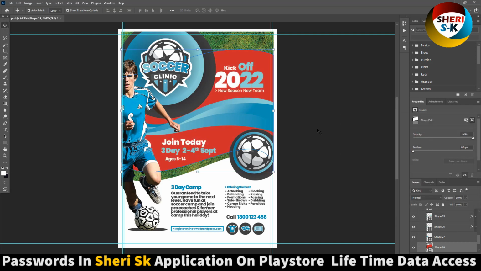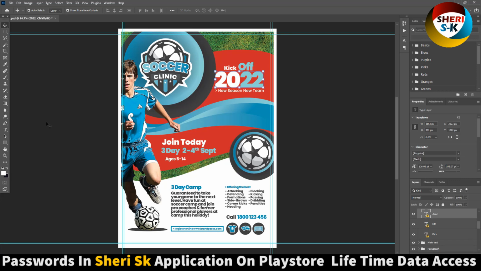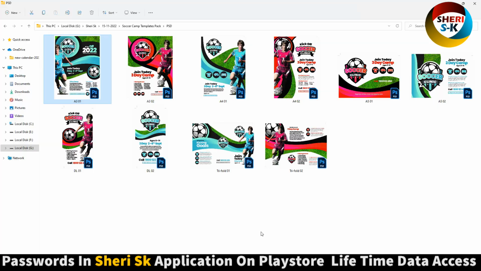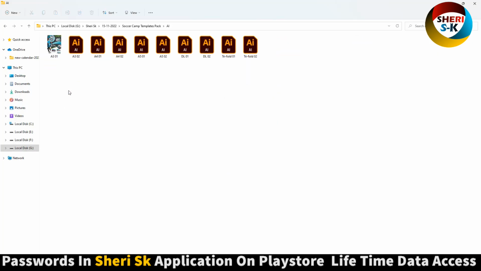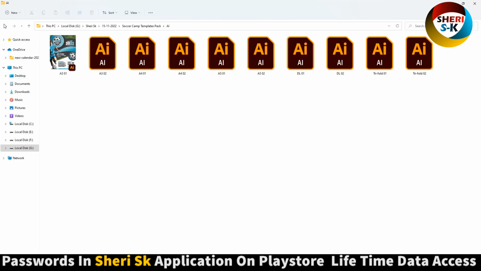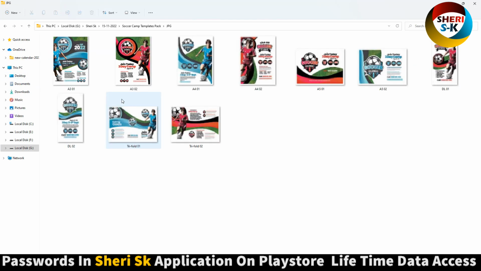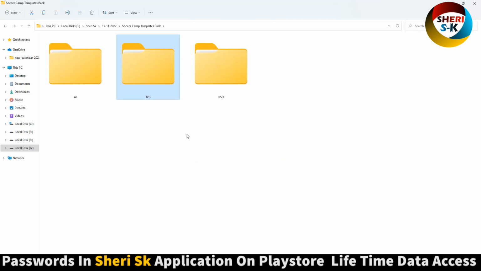That means you can change everything right here. 2023, not 2022. Okay, here are AI files for Adobe Illustrator, and here is the JPG just for preview.